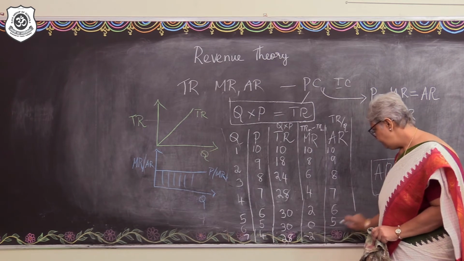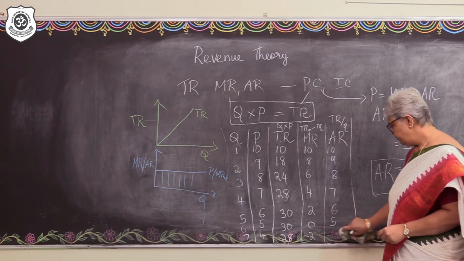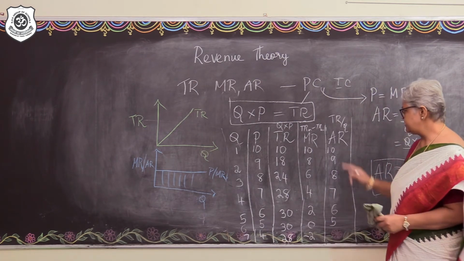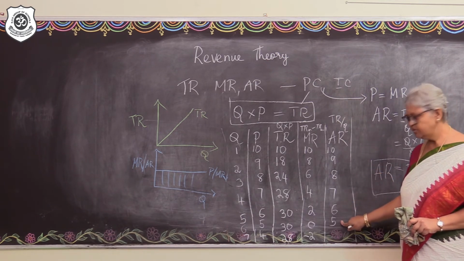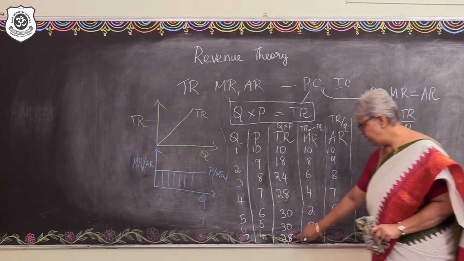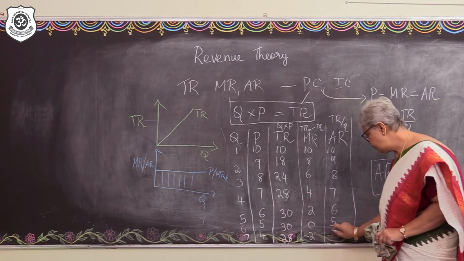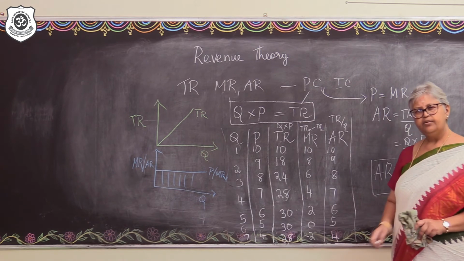Right? And what about the average revenue? Average revenue also, if you understand, it is falling continuously. 10, 9, 8, 7, 6, 5. And here, it would be 28 divided by 7. So, it would be 4.